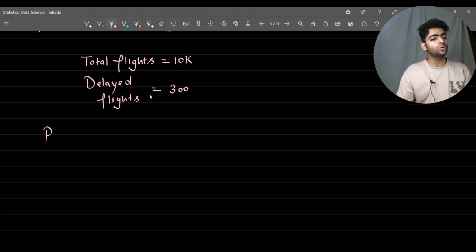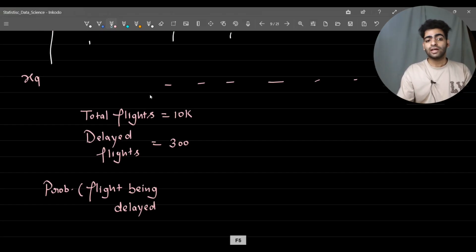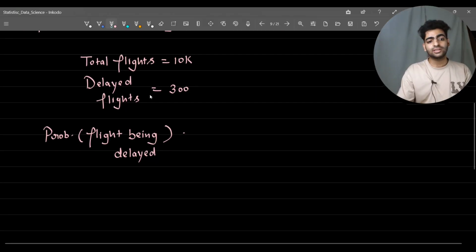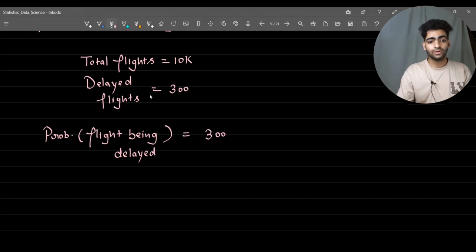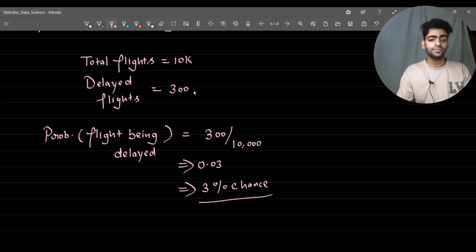If I compute the probability that the flight is going to be delayed, it will be the number of times a flight was delayed, which is exactly 300, divided by the total flights, which are 10,000. If I do a simple division, it is 0.03, which is a 3% chance that a flight is going to be delayed.